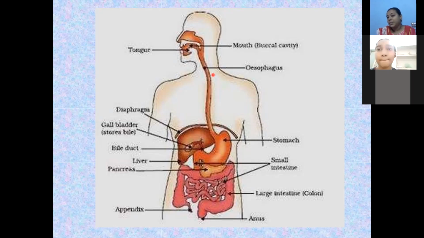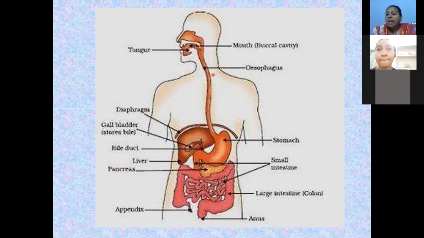Next, enzymes. Some proteinaceous enzymes are present in our digestive juice. They help in the breakdown of large complex food substances into simple substances. The mucus, having a slippery nature, makes the food slippery.